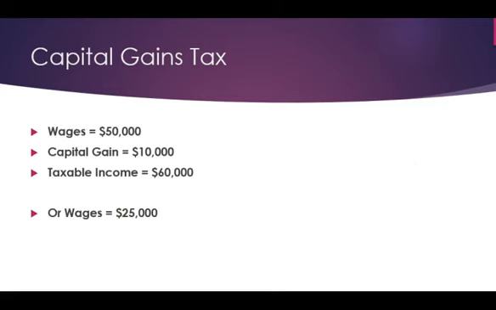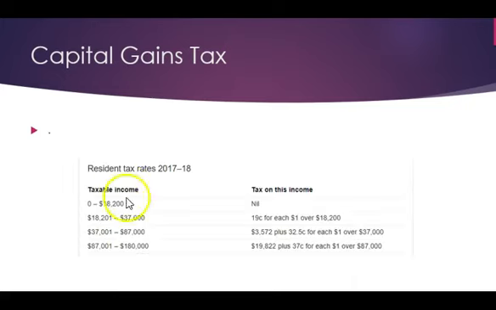Let's say our wages this time are 25,000 and we have a capital gain of 10,000. What tax bracket are we going to be in? We're going to be in this one. So this time on our capital gain, we will pay 19 cents plus the Medicare levy. So it really depends where you are on this scale as to the rate of capital gains tax you'll pay. The lower you are on the scale, the less tax you'll pay. The higher you are on the scale, the more tax you'll pay.